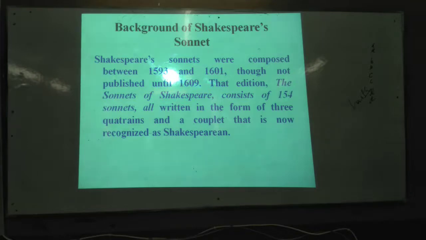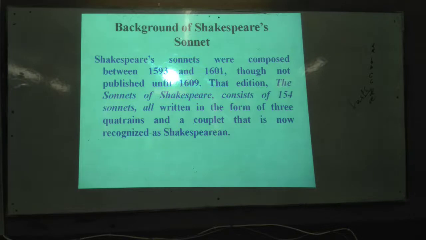154 sonnets. And more interestingly, what? All are written in the form of 3 quatrains and a couplet, that is now recognized as Shakespearean sonnet. It's not called Shakespearean sonnet just because Shakespeare has written it. On the basis of rhyme scheme and structure, it is called Shakespearean sonnet. Is it clear to me? Okay.